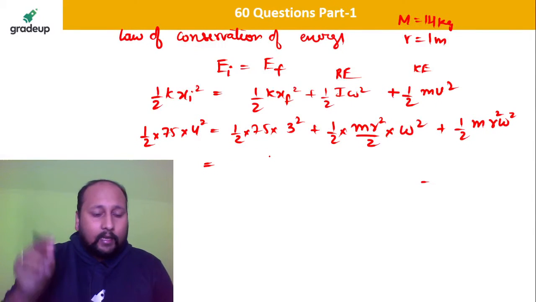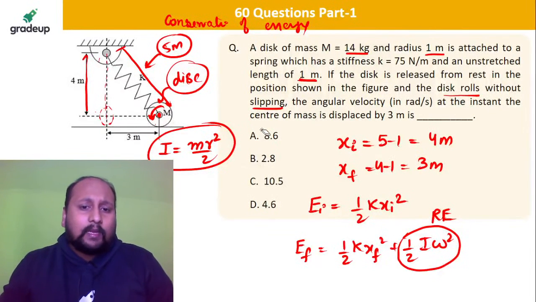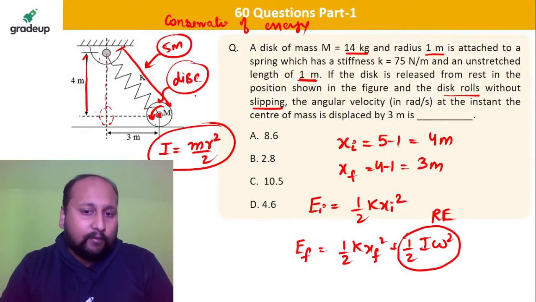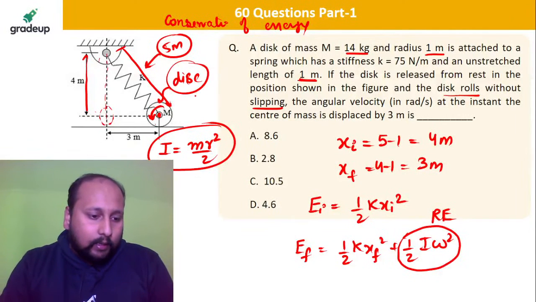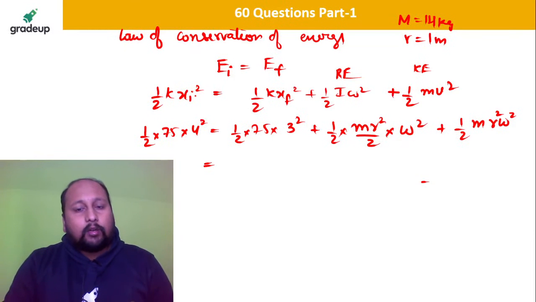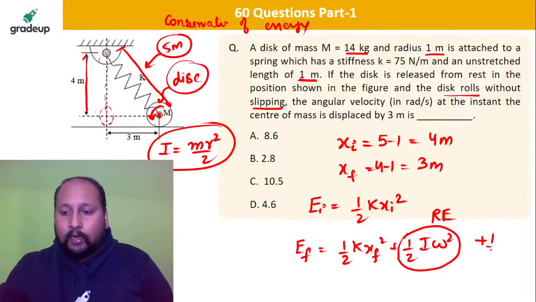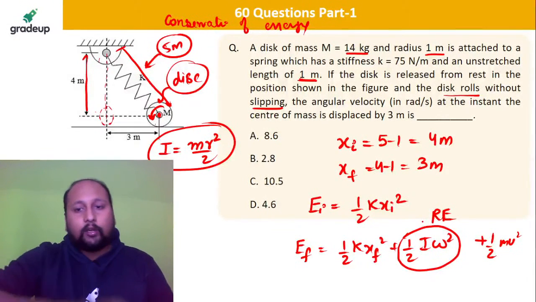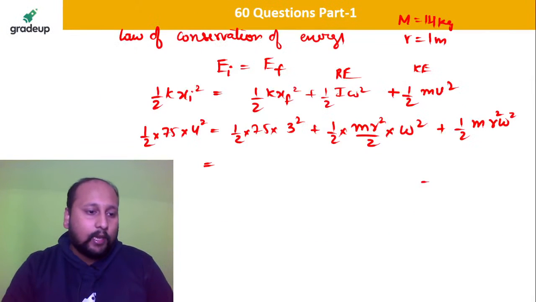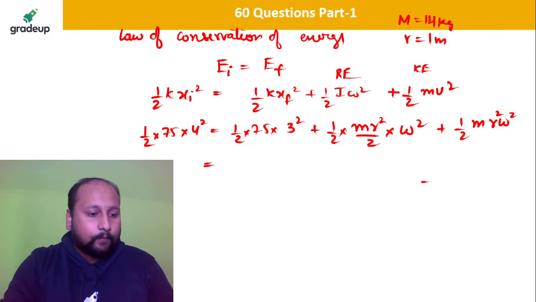Please try to solve it. You will be getting the correct answer. Fine, it won't be 8.6, it will be approximately 10.5. Please do check, I don't have the exact value. Please do check the values. You will be adding kinetic energy and your rotation energy. Definitely you will be adding this also. Very good. Half mv square. Okay, convert rotation into linear part and you'll be getting the answer. Okay, is this clear? Fine.